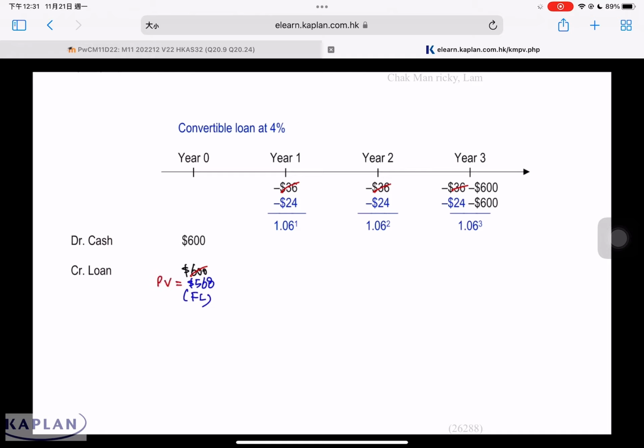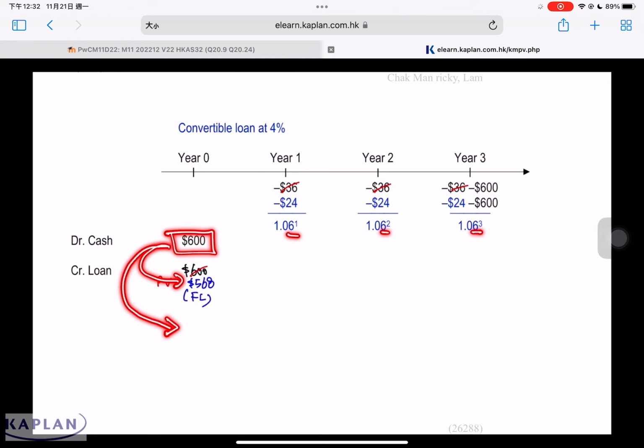This represents the present value of the liability component, which also equals the fair value. The substance of the arrangement is that when we receive $600 from the investor, the $600 is partly for the loan with an interest cost at the effective interest rate of 6% per annum. At the same time, we're receiving the $600 from the investor as payment for the rights to buy shares. The rights to buy shares are not free. We must account for this as a share option separately as an equity instrument at year 0.